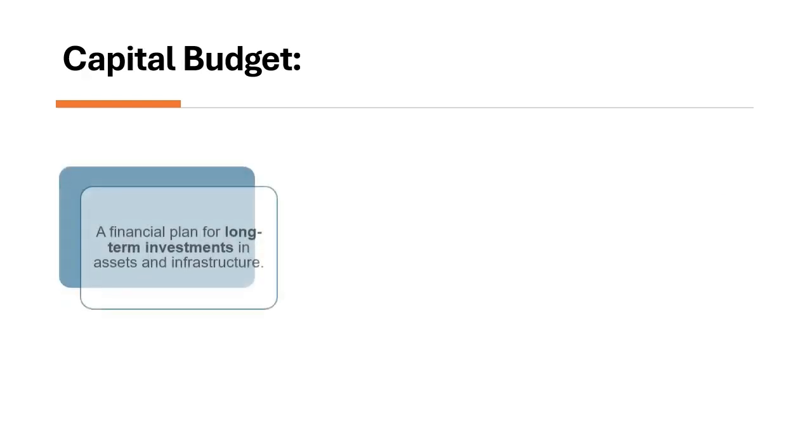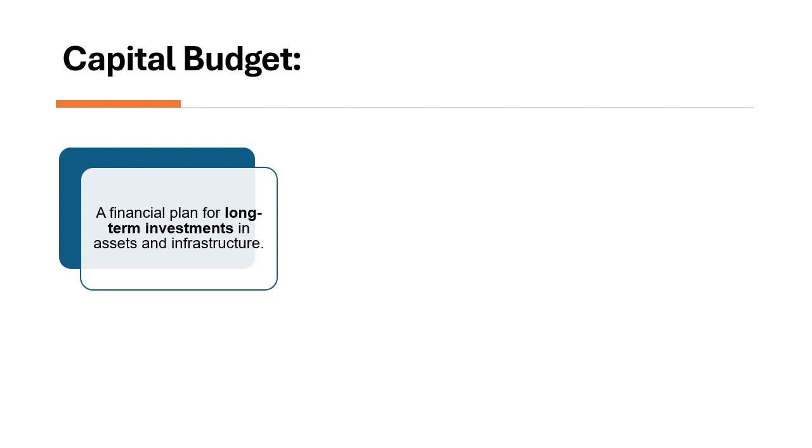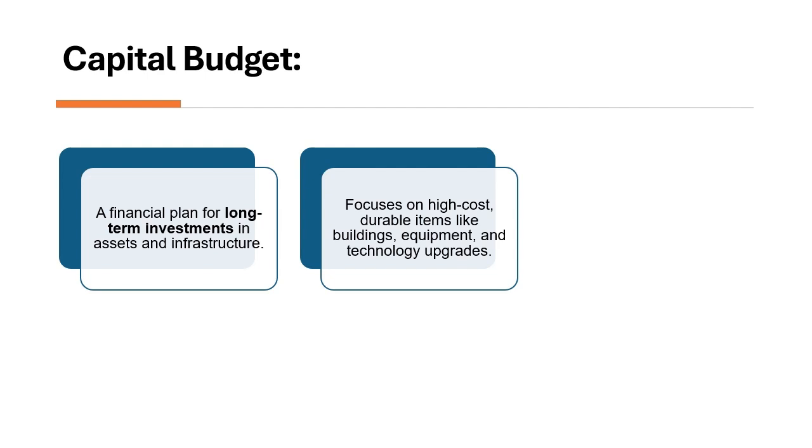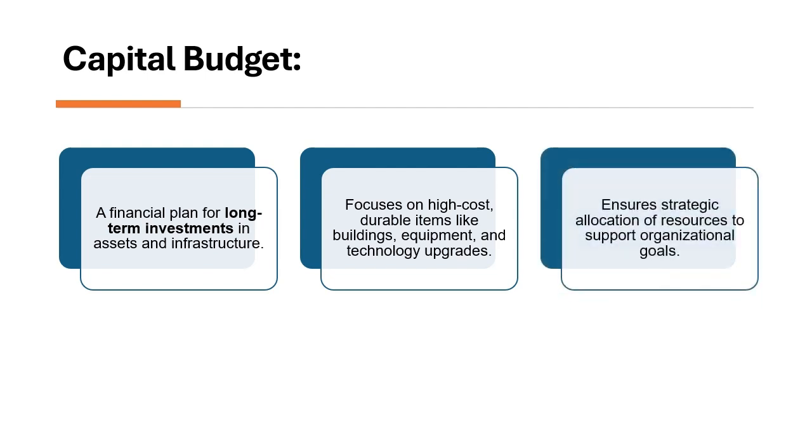Capital budget. Capital budget focuses on large investments such as major projects, renovation or purchase, and this is the financial plan for long-term investment in assets and infrastructure. This focuses on high cost and durable items like buildings, equipment, and technology upgrades. This ensures strategic allocation of resources to support the organization's goals.